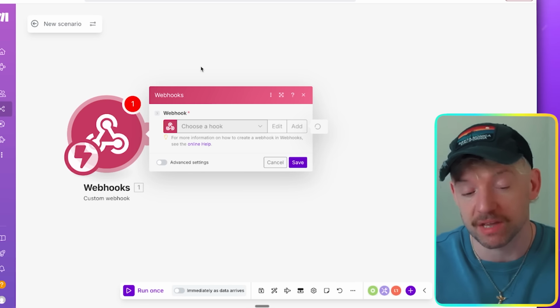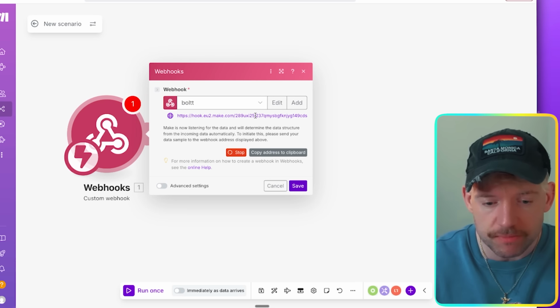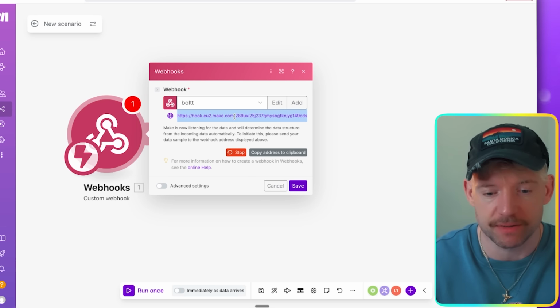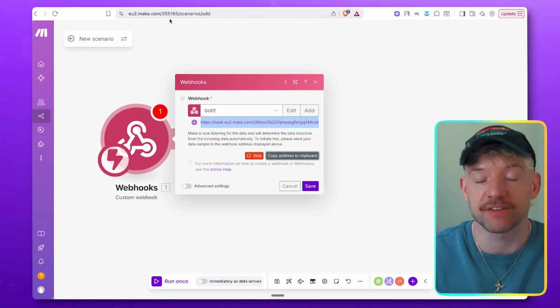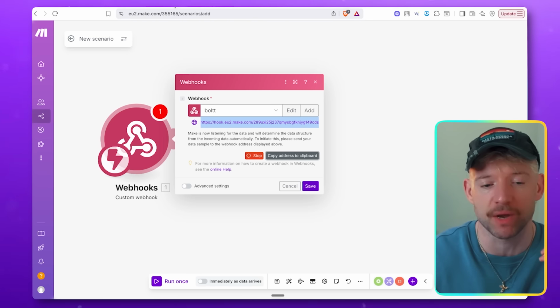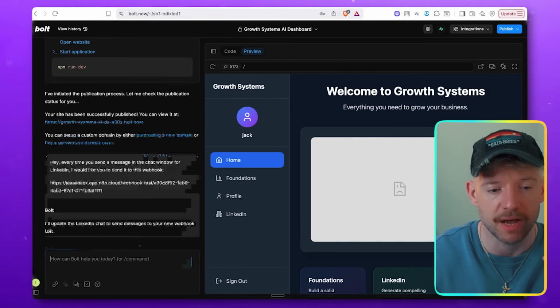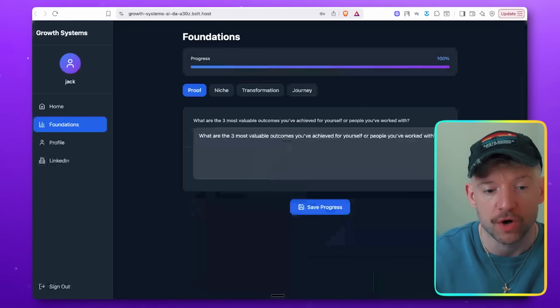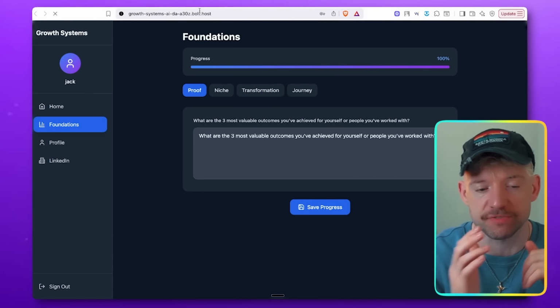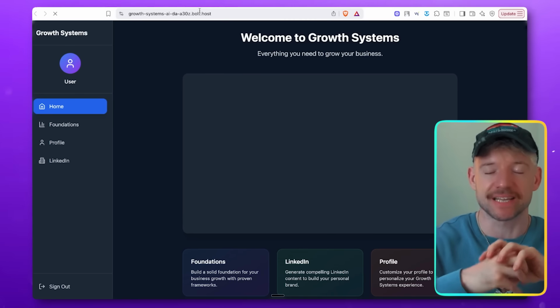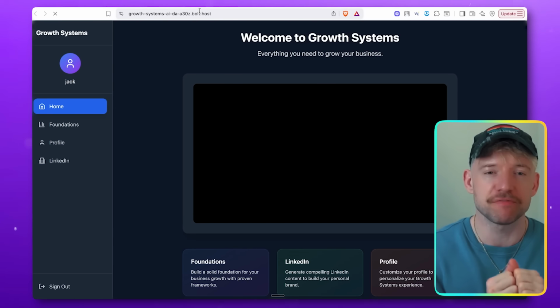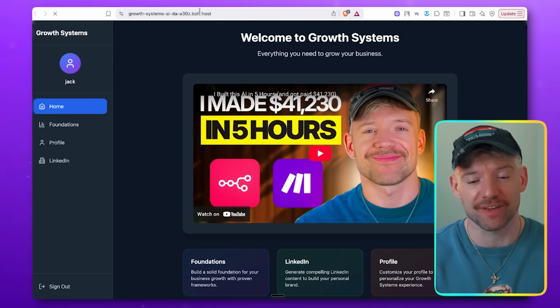So we save that, and that'll give you a webhook then, right? And all you do, guys, is literally copy it like so. Copy address to clipboard, and then instead of the N8N one, you just give it the Make one. So I've come back over to this. And has that completed it? It has, cool. So what we do is just refresh this, for instance, and what we now need to do is the connection part, right? We need to validate that it can connect to the no-code section, which is cool.